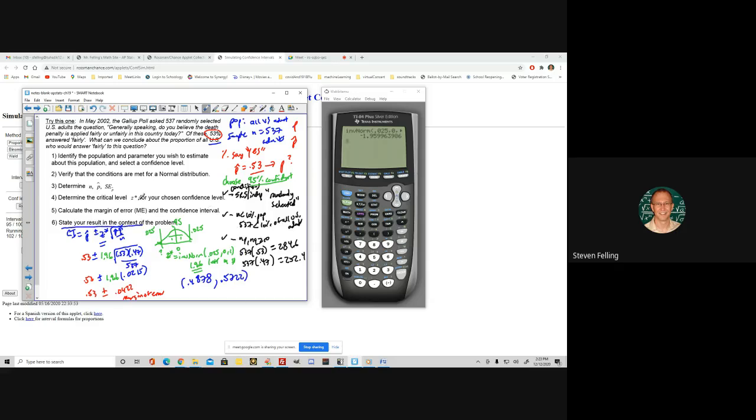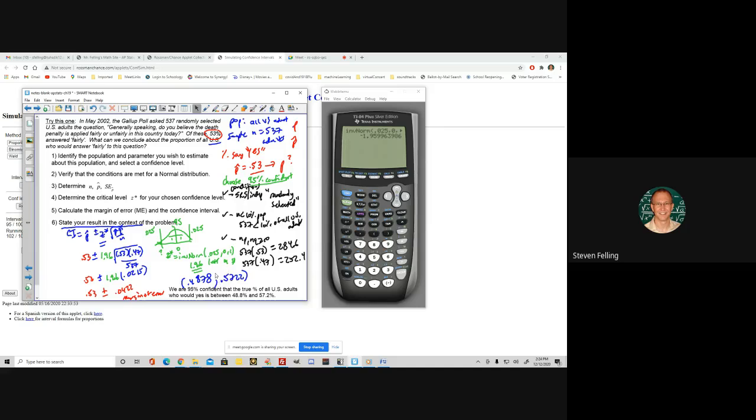Okay. And then finally, we want to state the result in the context of the problem. So there's a standardized sentence we want to write for this. Okay, let me write it down here. We're going to say, we are 95% confident. We'll always indicate our confidence level that the true percentage of all US adults who would say yes is between, and then we'll put our numbers here, 48.8% and 57.2%. Okay, so that's called interpreting the confidence interval, and we're always required to write that sentence after we've computed it.